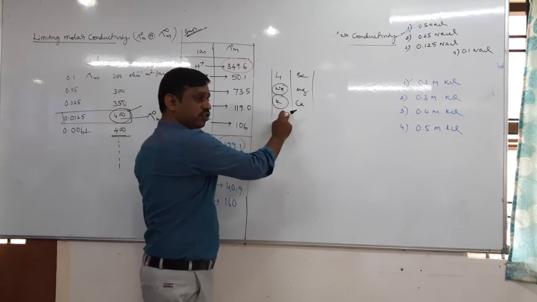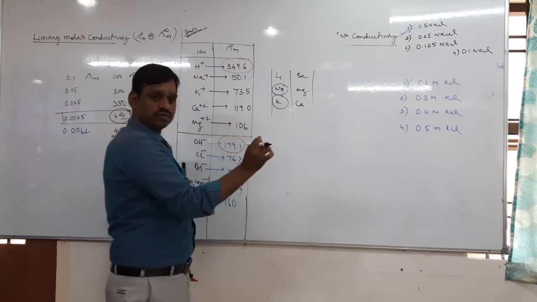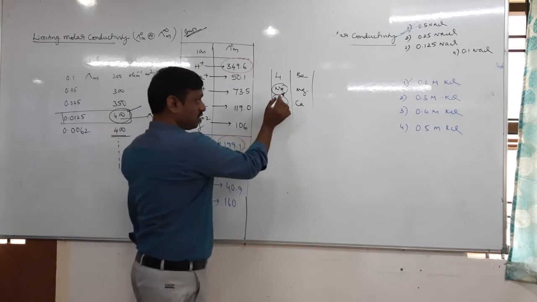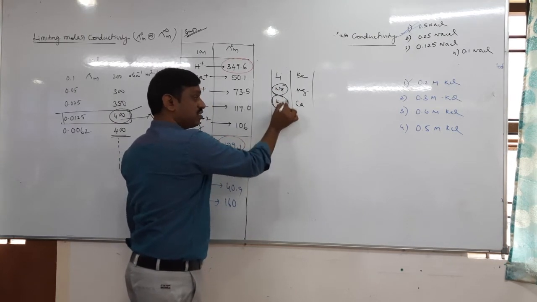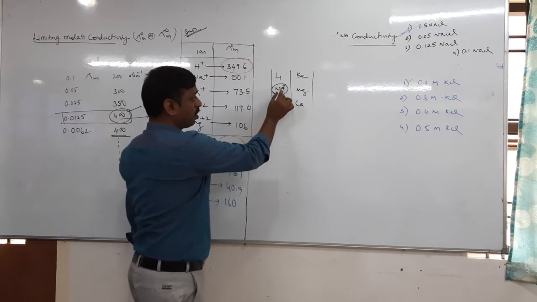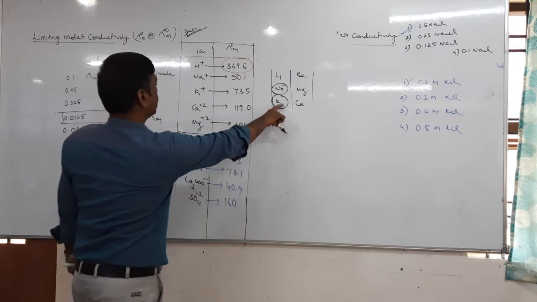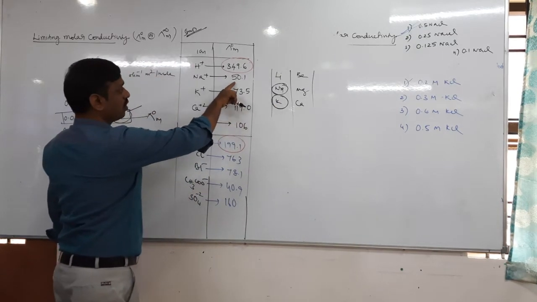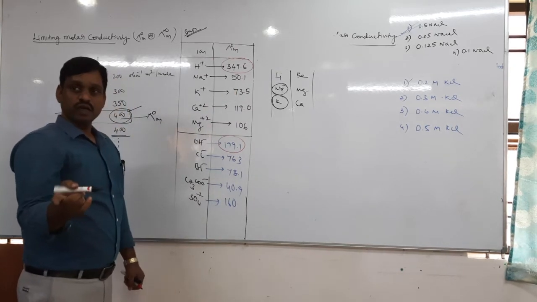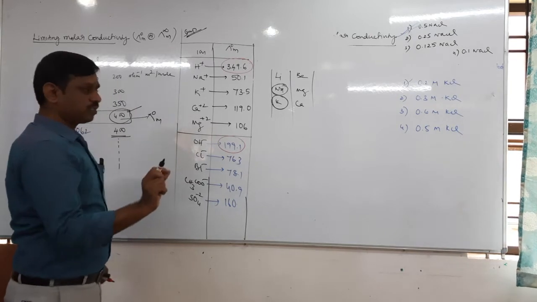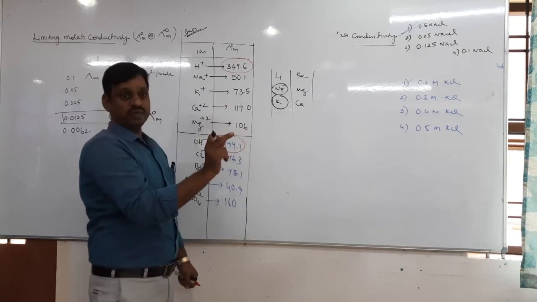So sodium, potassium: the size of the sodium is small, sorry, large. I mean hydrated size. Therefore, the hydrated size of the sodium ion is large compared to the potassium ion. Among Na plus and K plus, which can move faster? K plus, 73.5, while Na plus is about 50. You can remember like this. We don't expect the exact value; they may ask for a comparison.